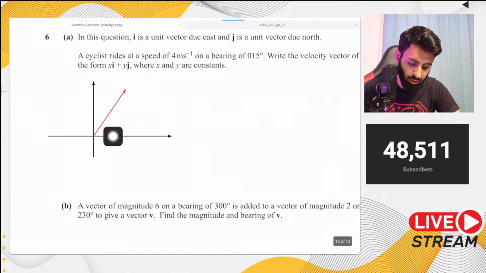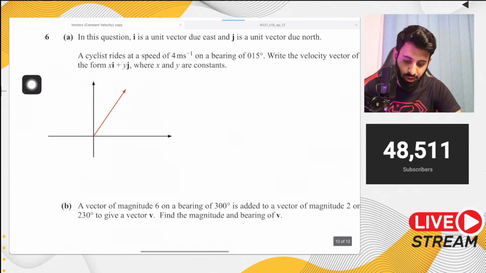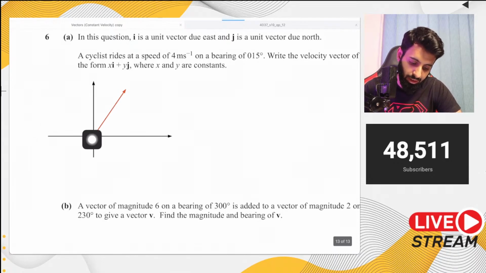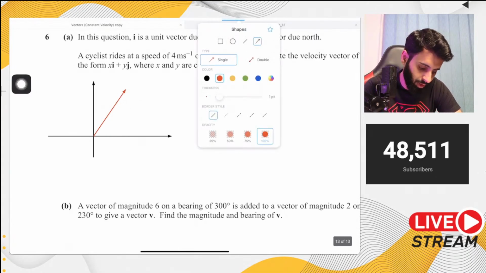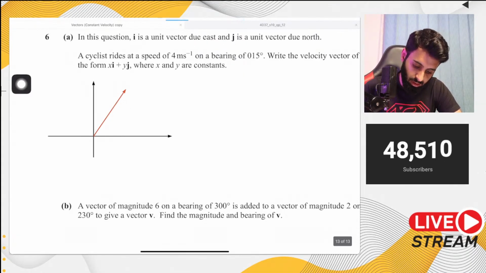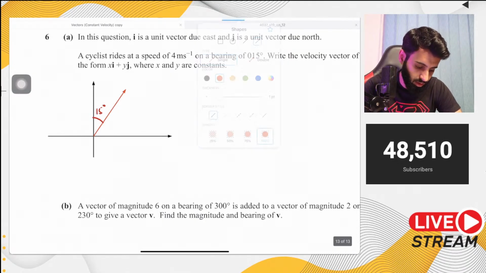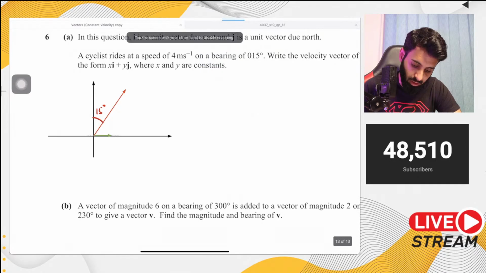I would prefer to draw the x over here, coinciding with the horizontal axis, and y parallel to the y axis. Or you could draw it like this, with the y component coinciding with the y axis and the x parallel to the x axis. You could do it like that as well. So here is 15 degrees. Okay, let's break it down into x and y components.